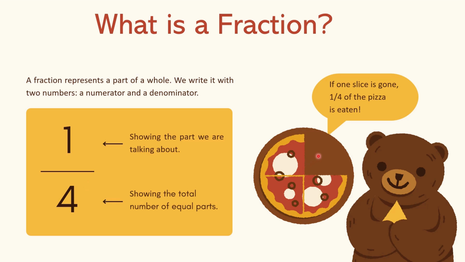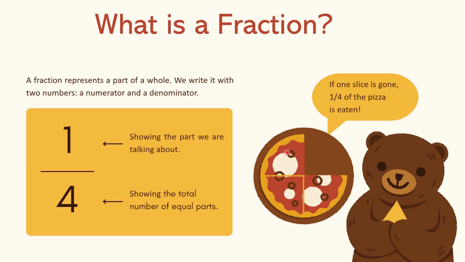So here, if one slice is gone, we say 1 by 4 of the pizza is eaten. It means 1/4 of the pizza is eaten, and we will write it as 1 upon 4. Now, if we have to write what portion of the pizza is left, can somebody tell me?